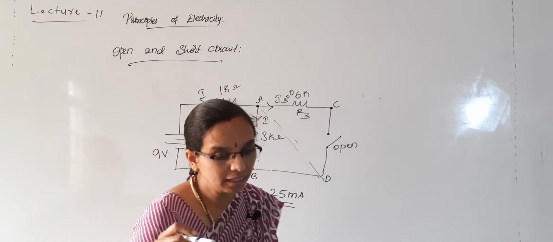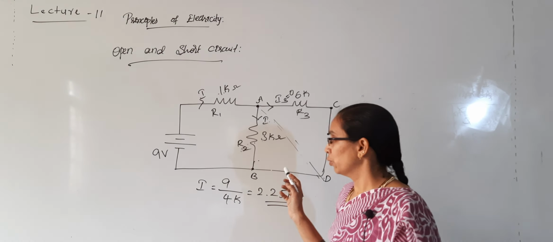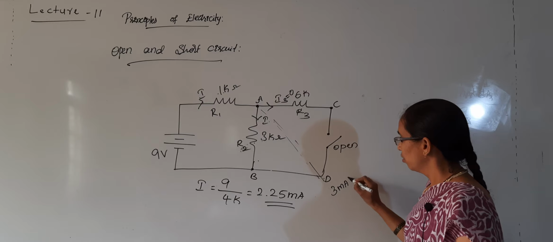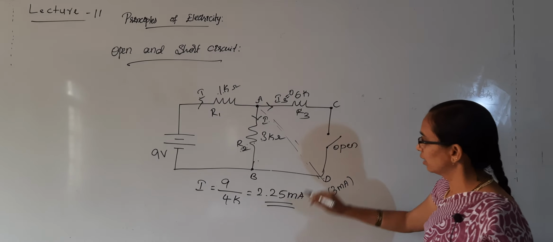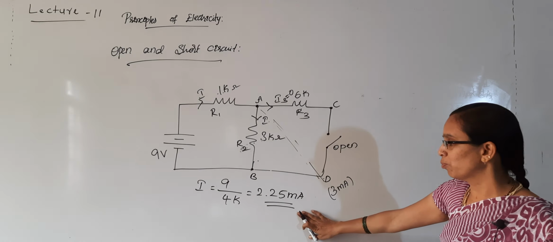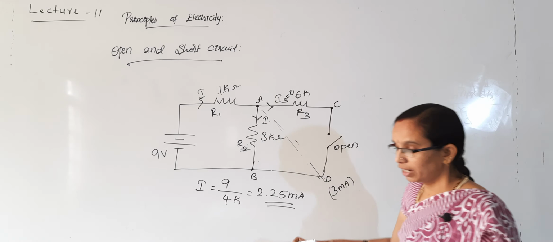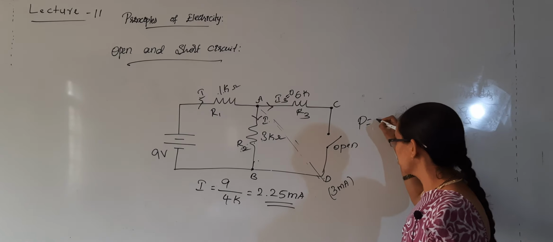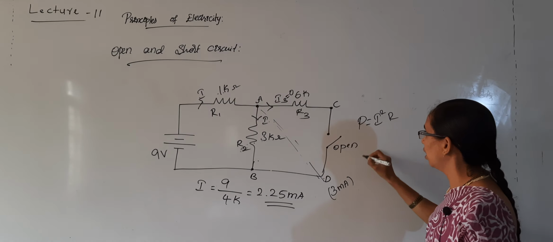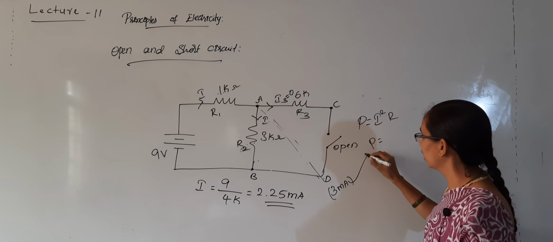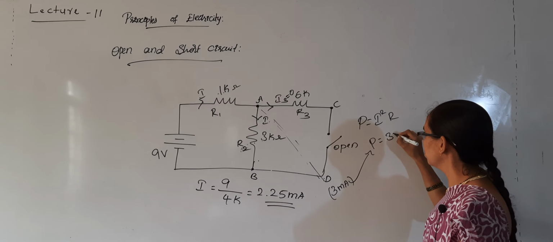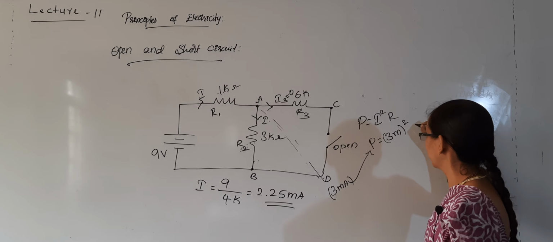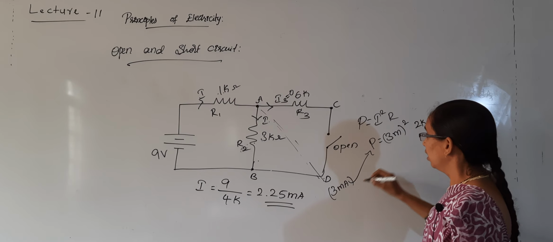So in the earlier calculation, the total current we got was 3 milliamperes, whereas whenever an open occurred, the current reduces to 2.25 milliamperes. When the current reduces, obviously the power will be reduced. P is equal to I square R. So, for the earlier calculation, it is 3 milli square into resistance. Total resistance you have to calculate, that was 2 kilo.